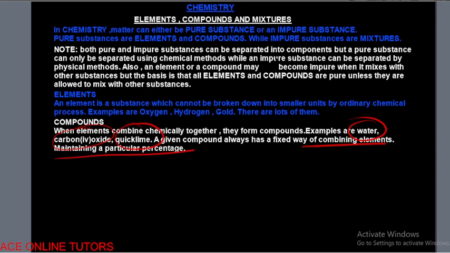What we mean by this is that, for example, the chemical formula for water is H2O. That means that anywhere you see water, it must contain 2 hydrogen and 1 oxygen atoms.